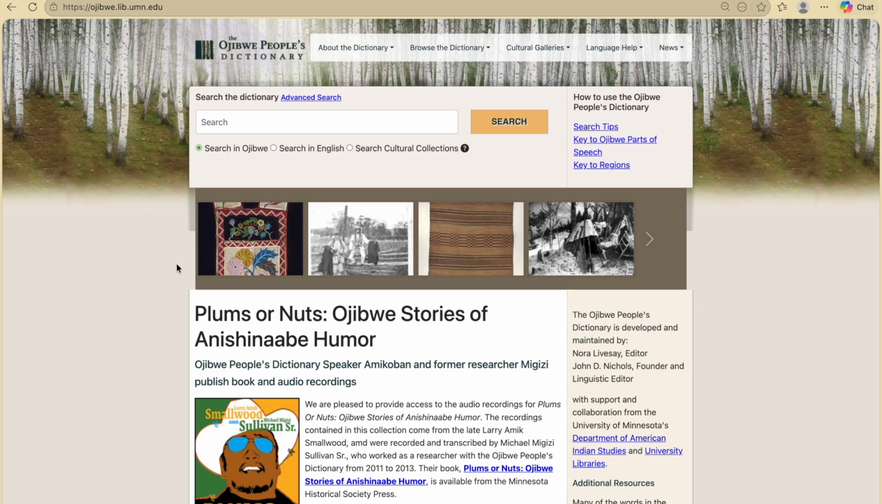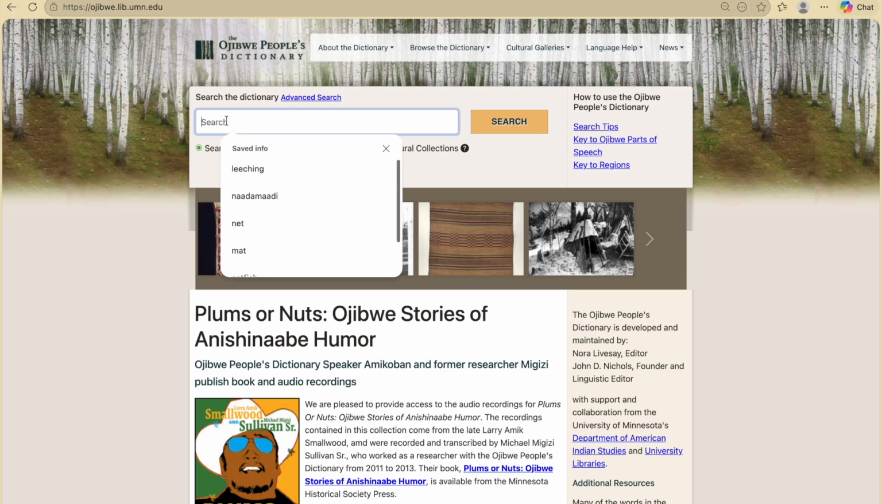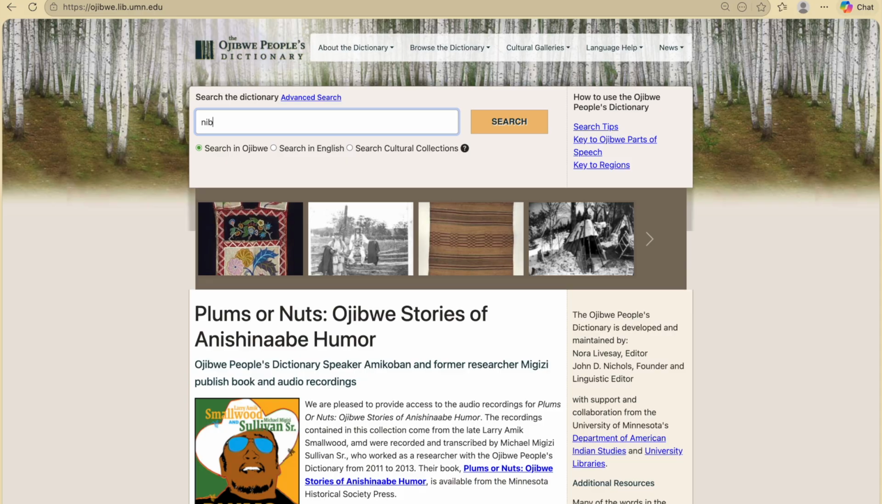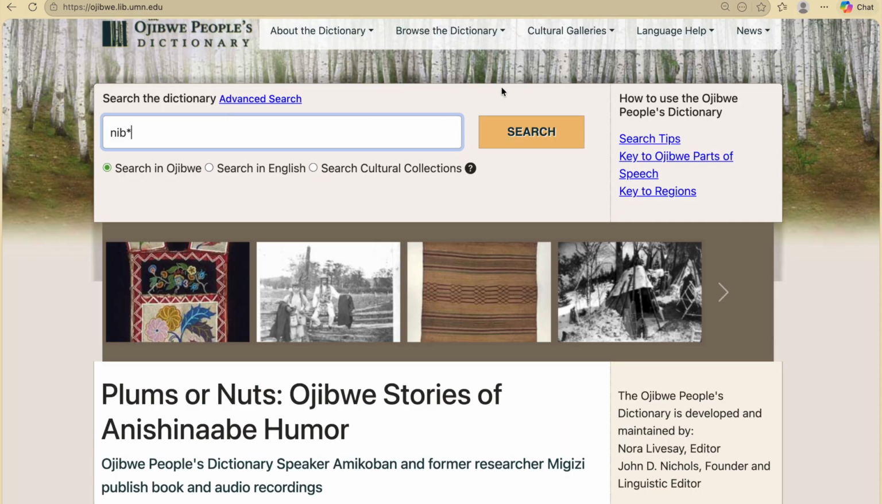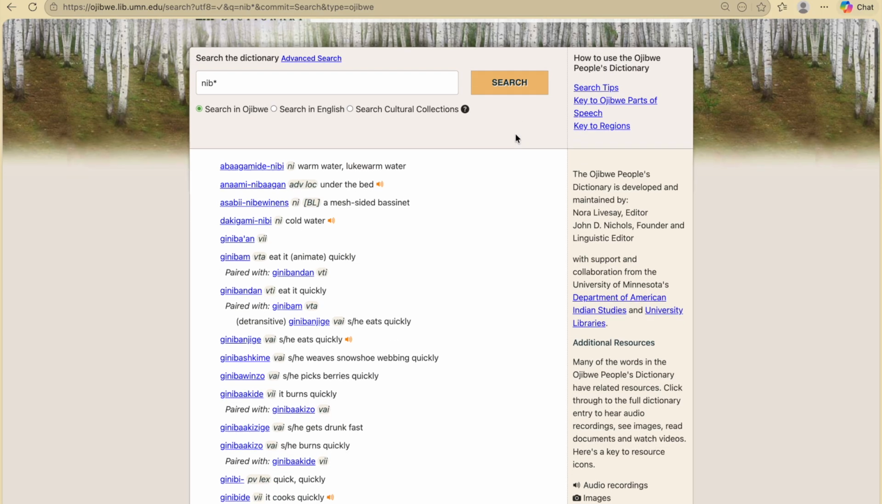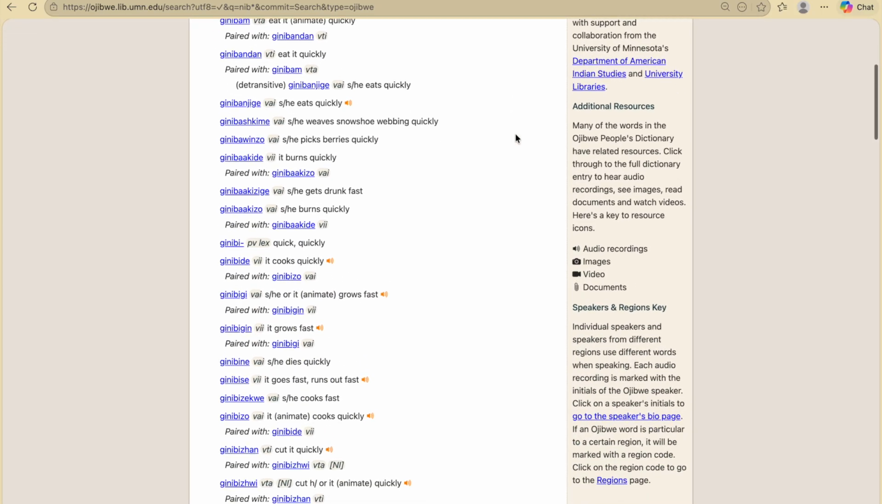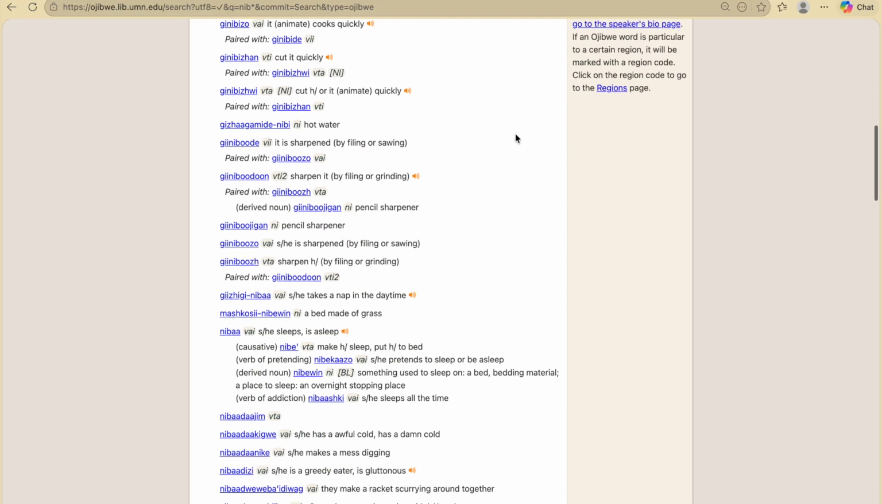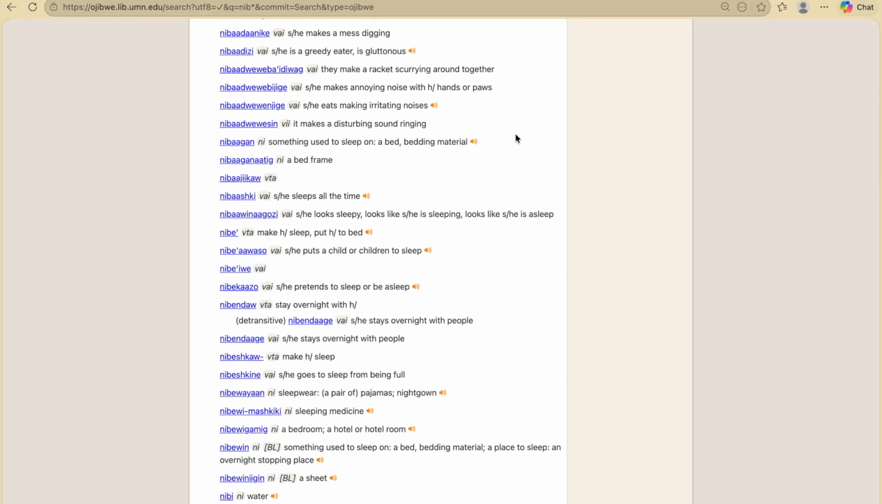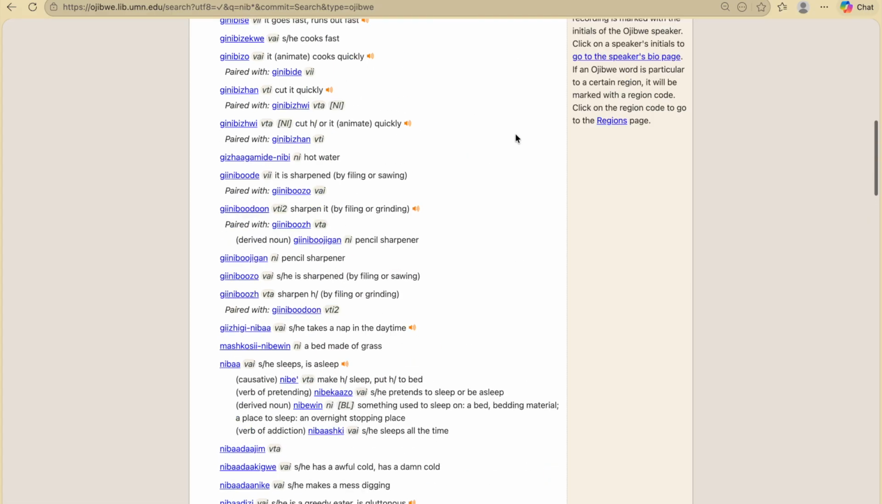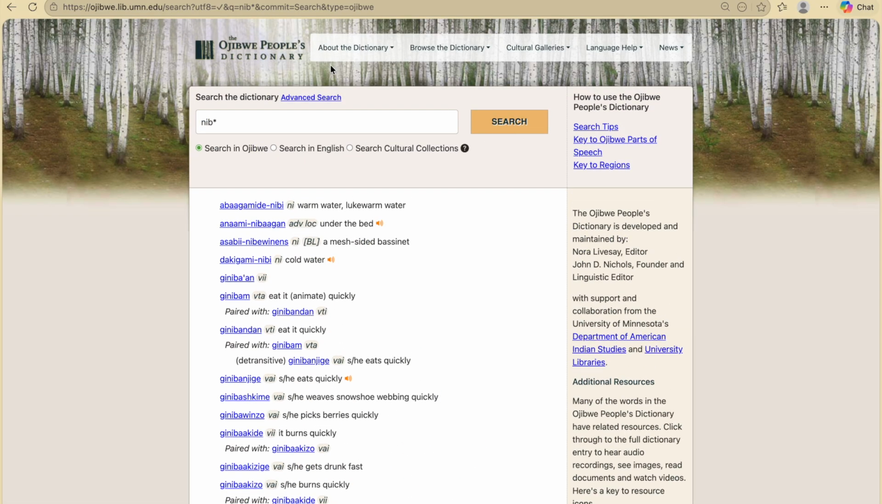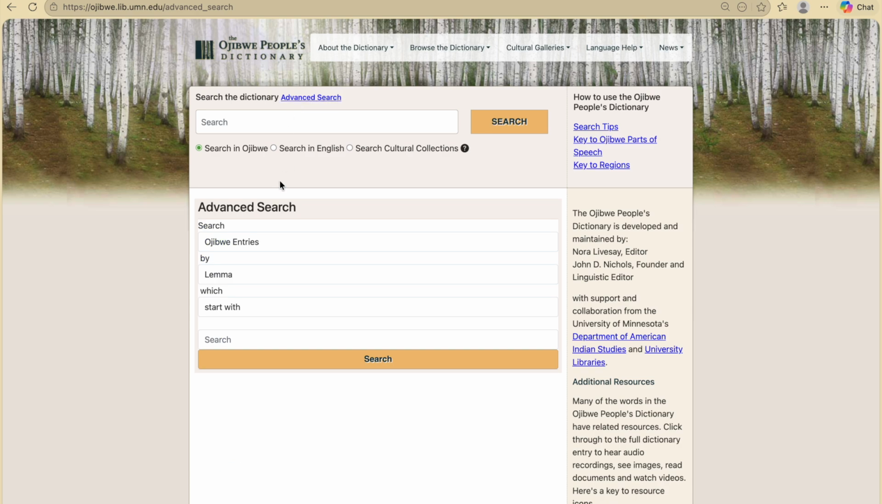There's one other thing I want to share about using the dictionary. So you can search by using an asterisk for word parts. If I search the word nib, put an asterisk behind it, search in Ojibwe, click search, it's going to show me all of the words that have nib in it or begin with those letters. This can be really helpful if you're trying to remember how a word is spelled and you just can't quite remember how it ends, or you remember some of it. Please use this tool.